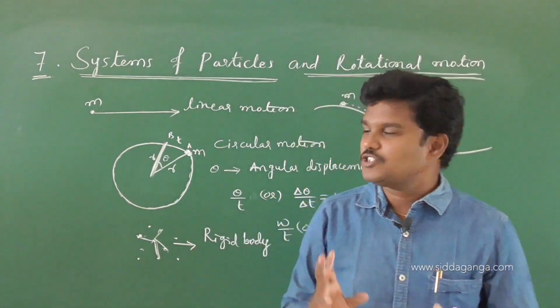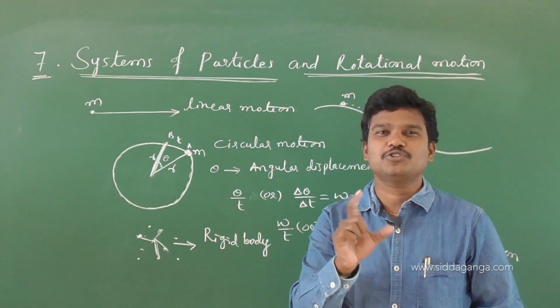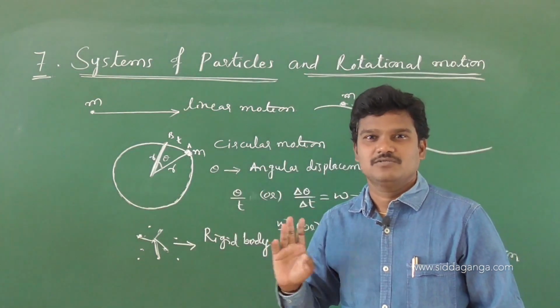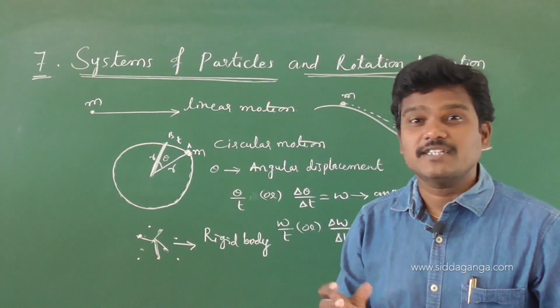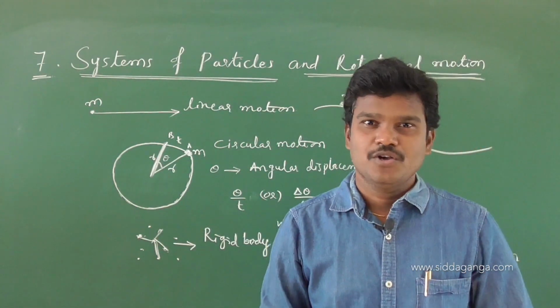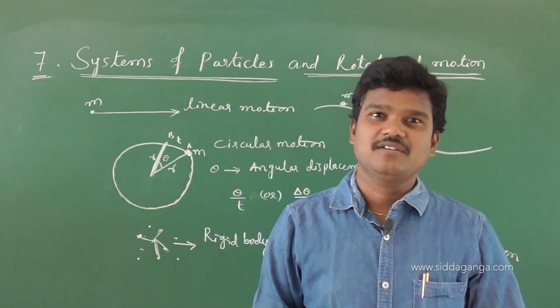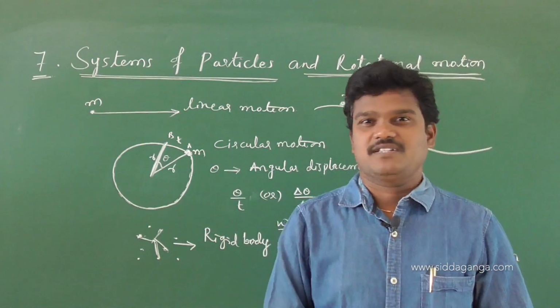Okay, actually the chapter name itself is called rigid body dynamics. So this chapter is generally called rigid body dynamics. You know dynamics, laws of motion, we call it dynamics.